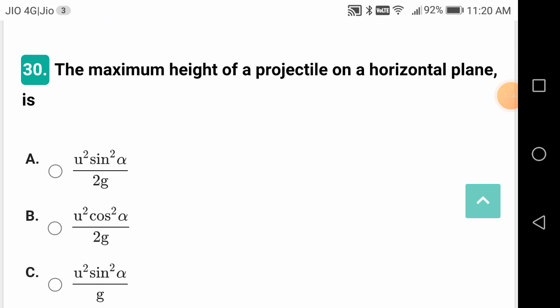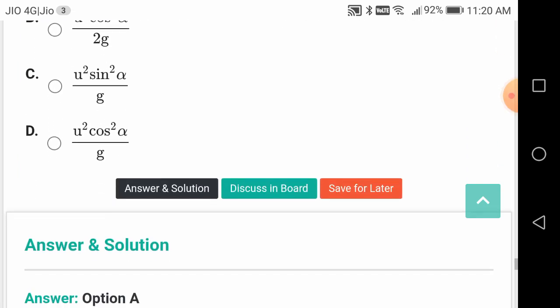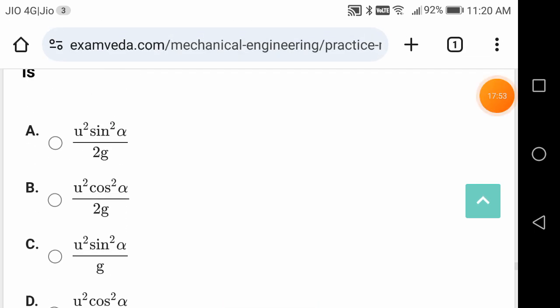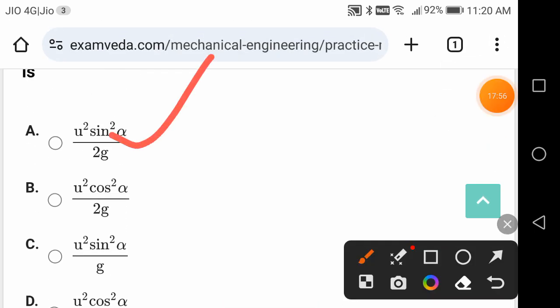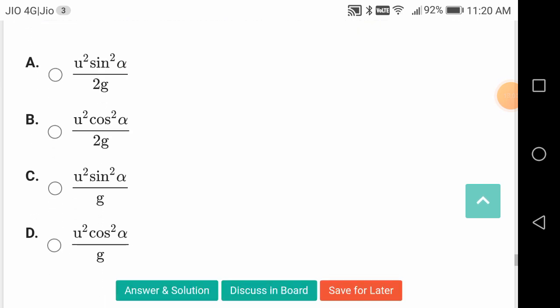The maximum height of a projectile on a horizontal plane is given by, this is a good question, friends. Remember this. It is equal to u square sine square alpha by 2g. U square sine square alpha by 2g.